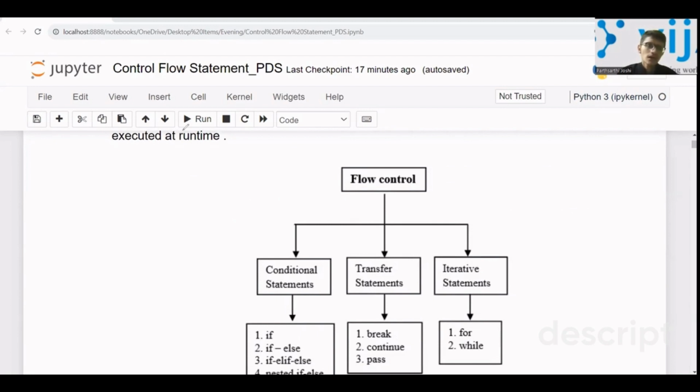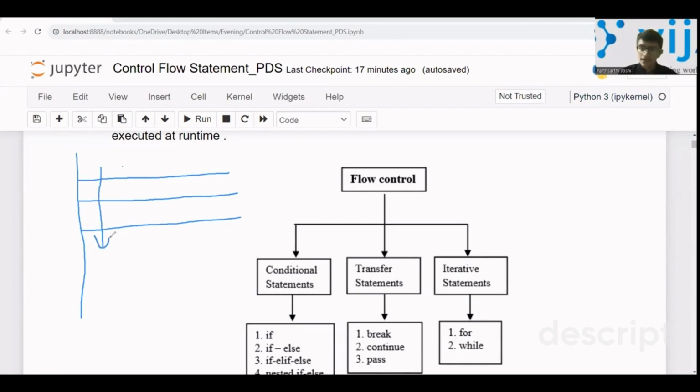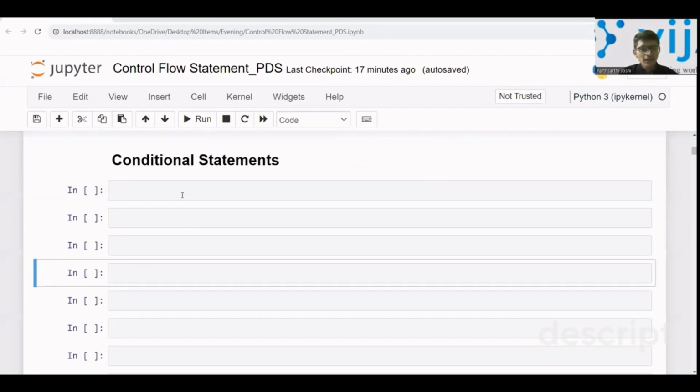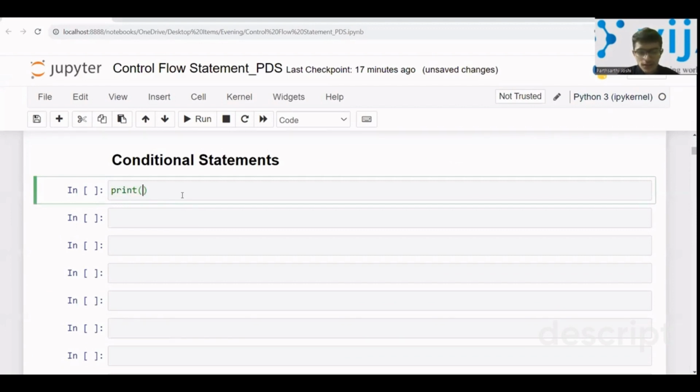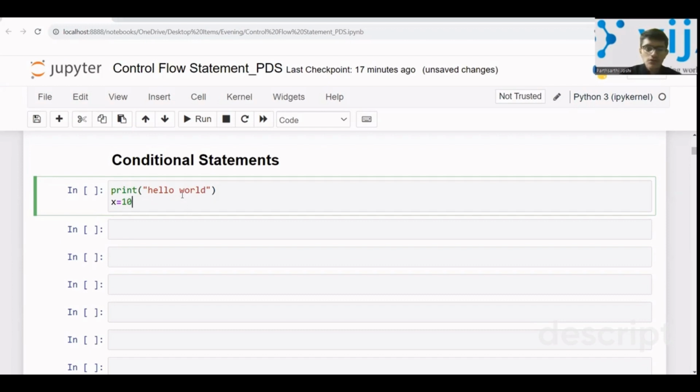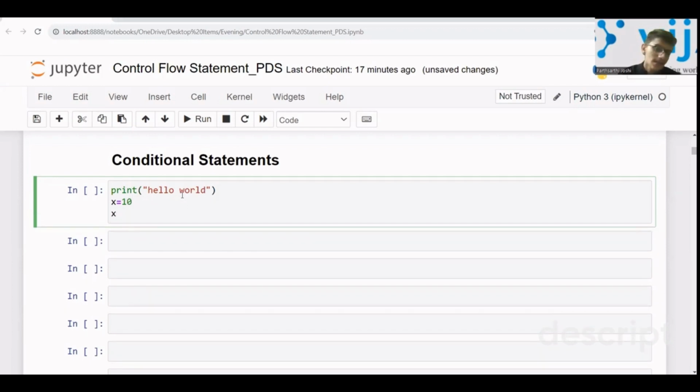Now, we have made many programs till now. You must have seen one thing: the program is executed from top to bottom, right? What I mean to say is that if you're writing a line such as print hello world, and then you're writing x equal to 10, and then you're just writing x.